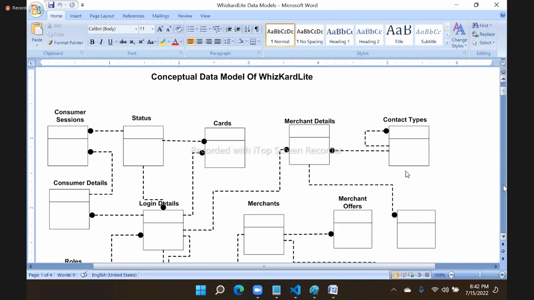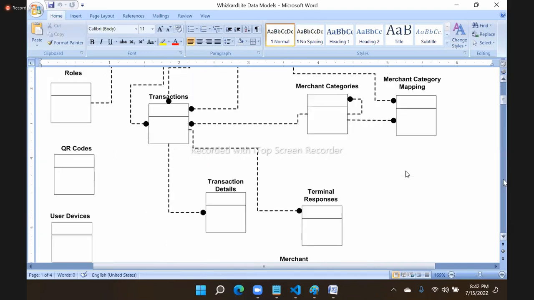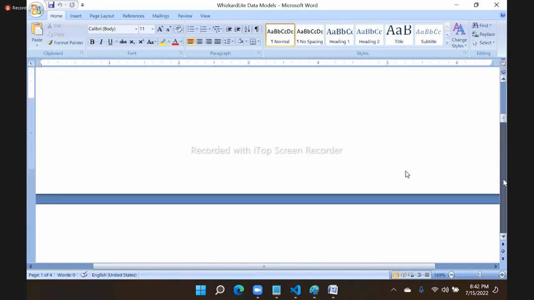What is in the physical model? In the physical model, we will say what the table name should be, what the fields should be in every module, and what their types should be. That means table name, field name, and data type are defined in the physical model.